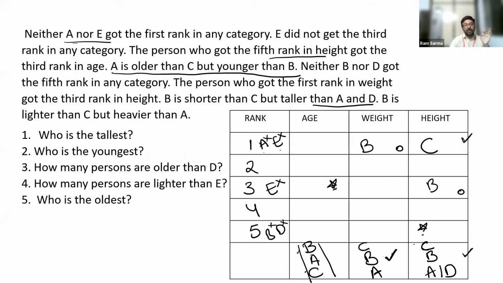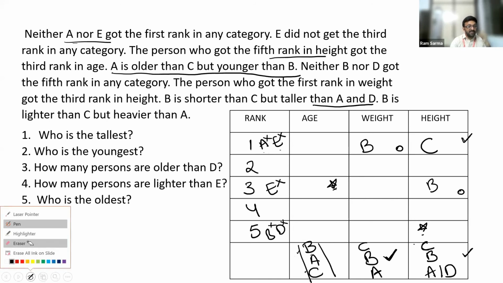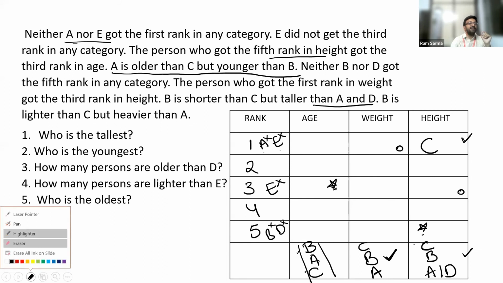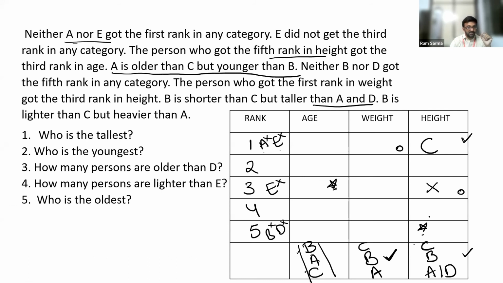If you look at this particular information, C should be placed ahead of B. If B gets the first rank, where should we fix C now? That should not happen. That will not happen, which says that my assumption has gone wrong. So now I got to know that B cannot get the third rank in height. Let's remember this. B cannot occupy this position.